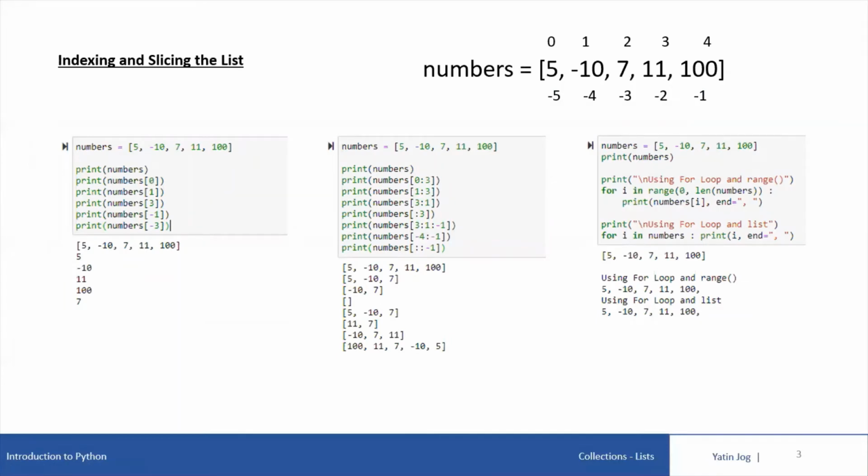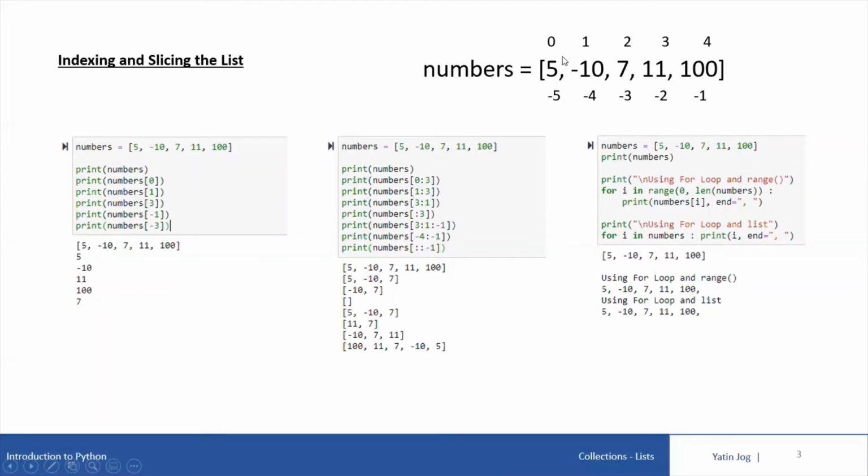Now look at these 3 codes. How to access the list using index values, and the slicing concept is also applicable on list variables. So consider a list variable numbers. As we have discussed on the previous slide, the syntax to use the list is square brackets. So whatever you declare in square brackets becomes a list. We are declaring a list with name numbers with 5 values: 5, -10, 7, 11, and 100. So now we have created a list of 5 values with name numbers.